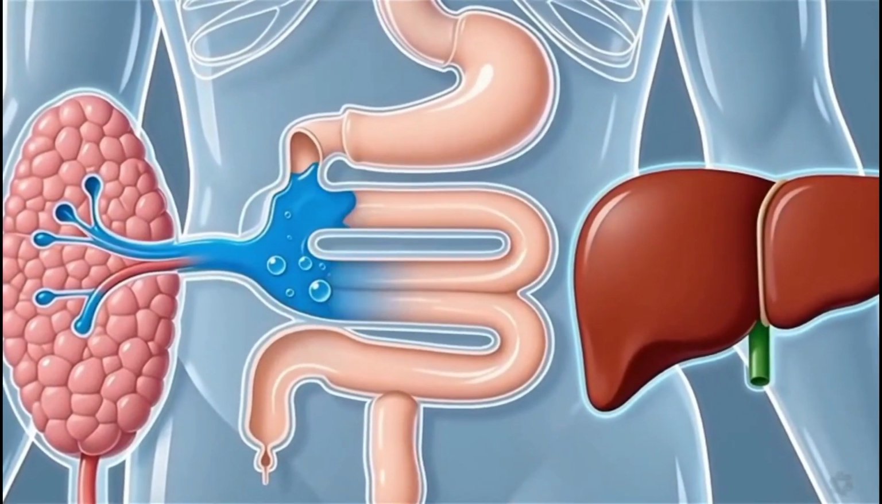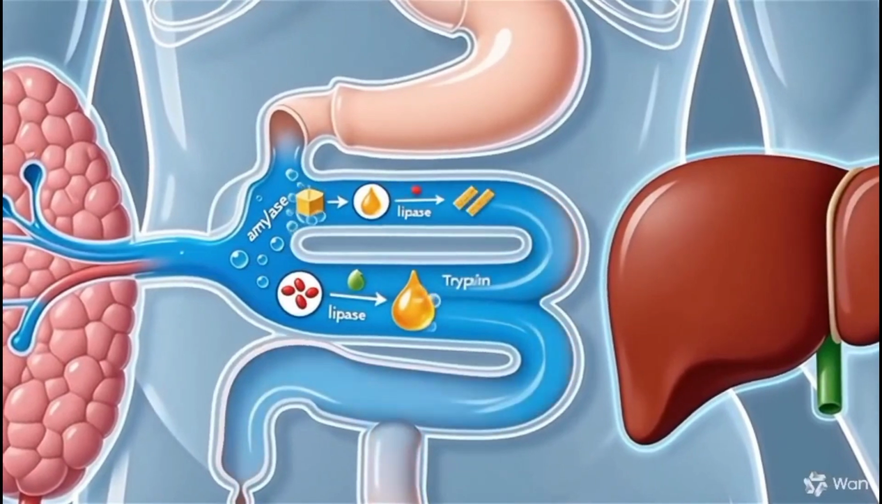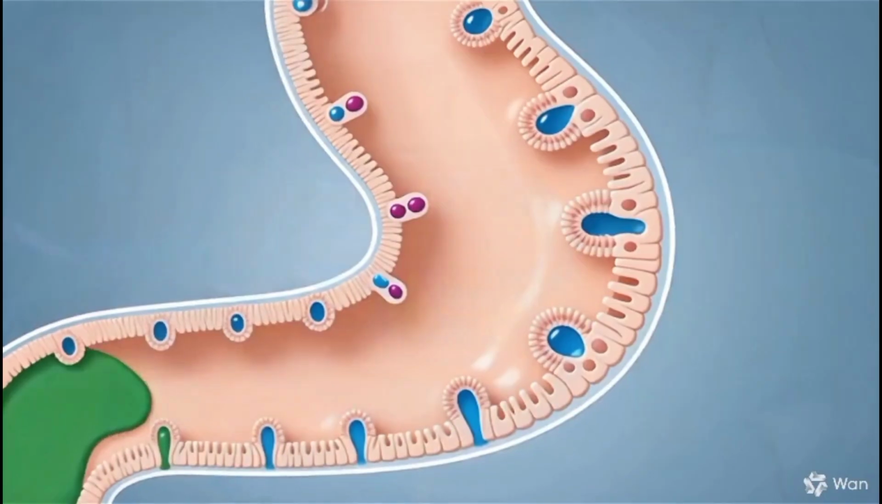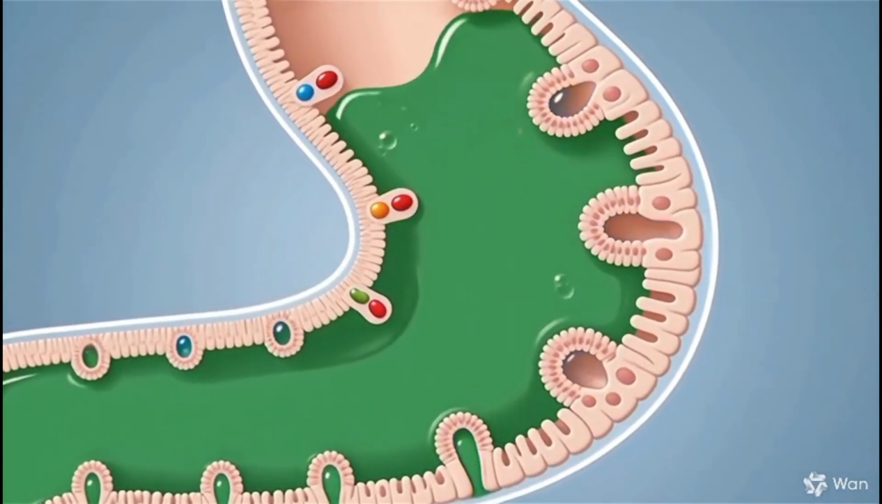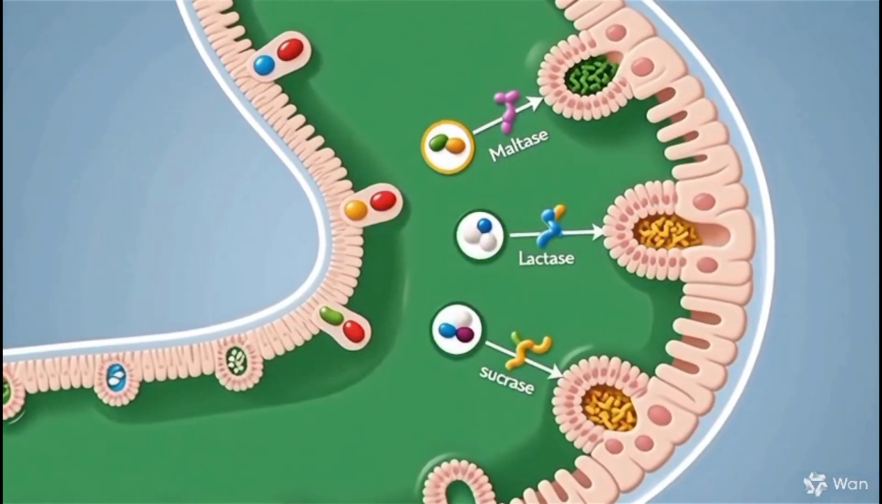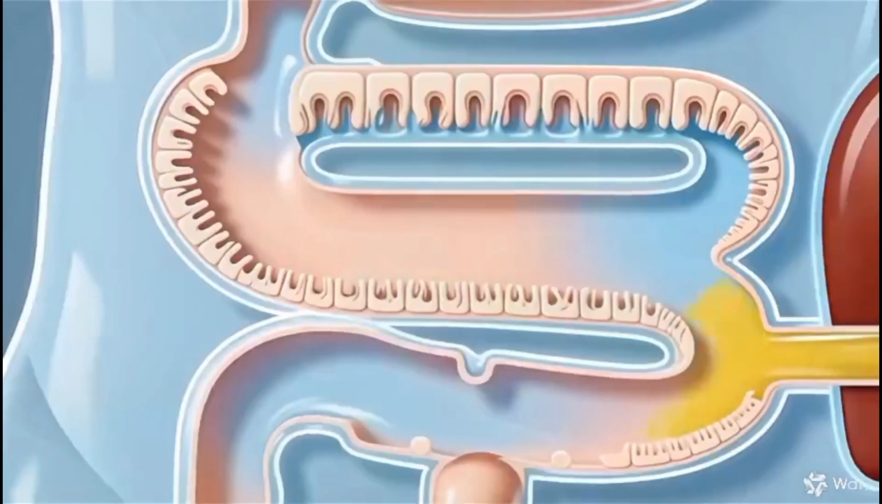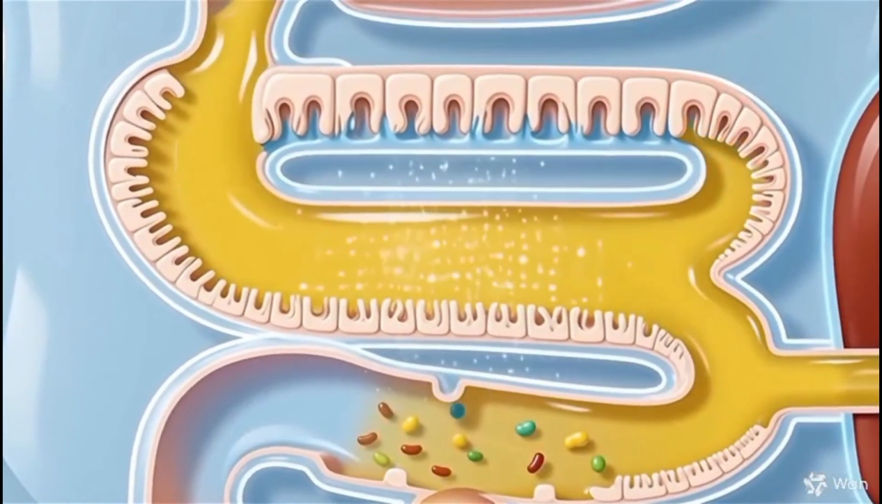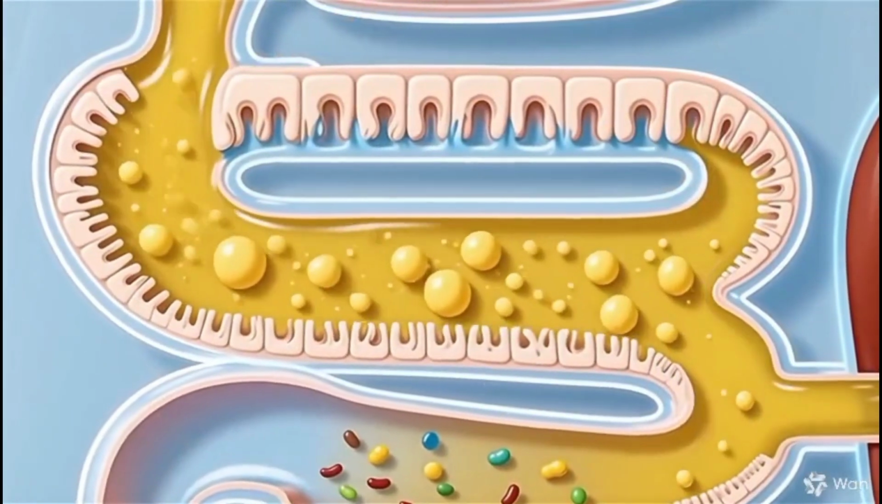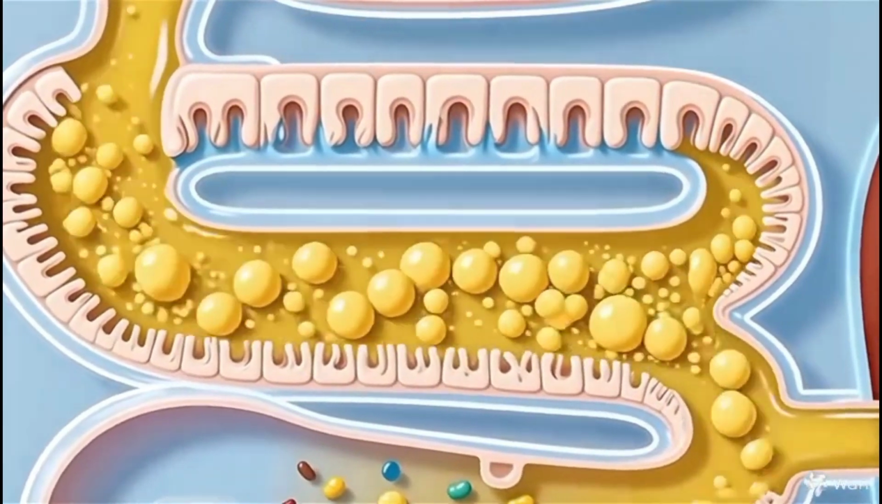Pancreatic juice contains digestive enzymes: amylase for carbohydrates, lipase for fats, and trypsin for protein. Intestinal juice contains maltase, lactase, and sucrase. Peptidase continues nutrient breakdown. Bile from the liver emulsifies fat, increasing surface area for lipase action and aiding reabsorption.